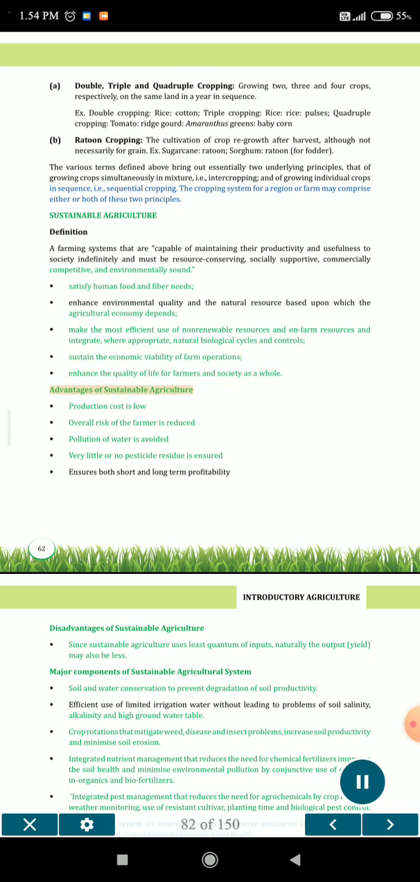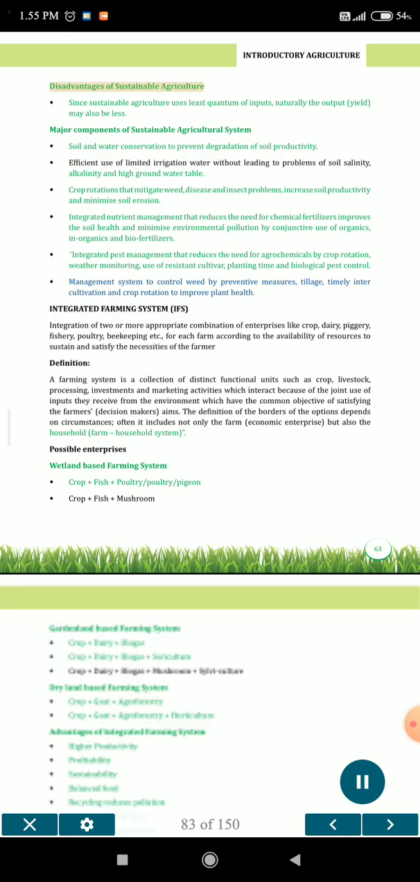Advantages of sustainable agriculture. Production cost is low. Overall risk of the farmer is reduced. Pollution of water is avoided. Very little or no pesticide residue is ensured. Ensures both short and long-term profitability. Disadvantages of sustainable agriculture. Since sustainable agriculture uses the least quantum of inputs, naturally the output yield may also be less.